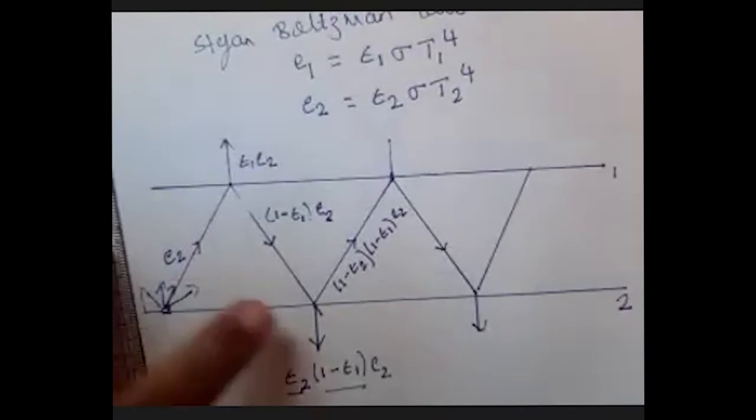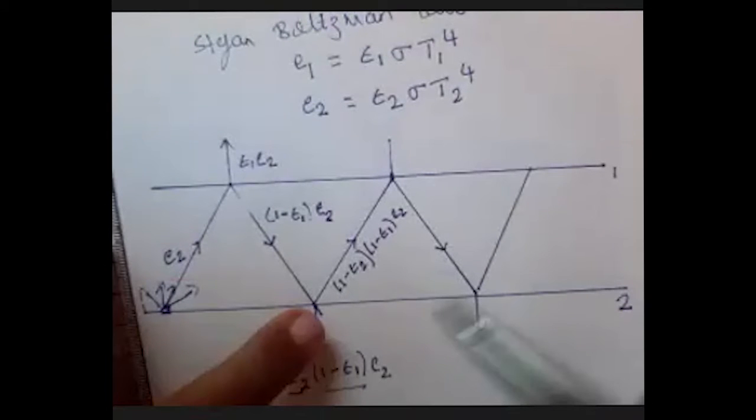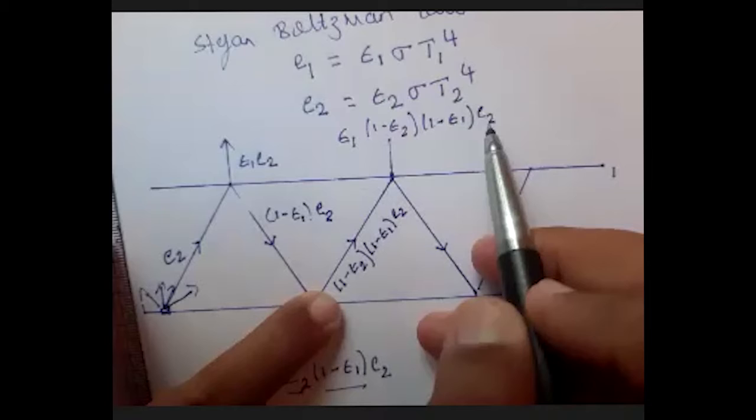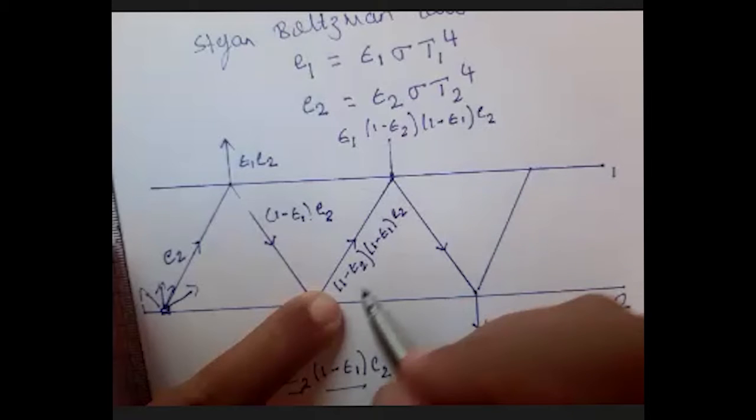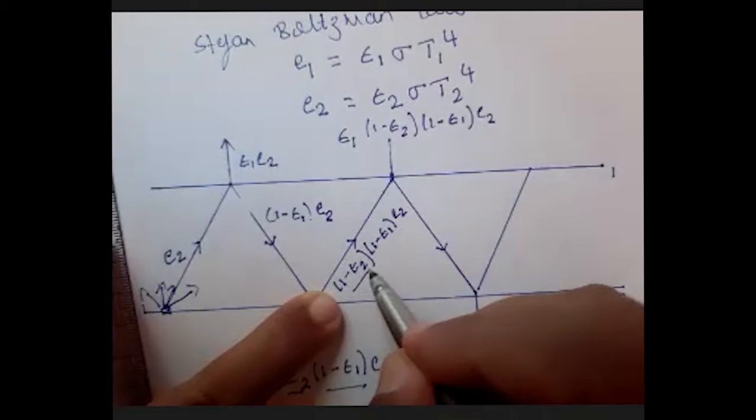Out of this total emissive power, that is 1 minus epsilon 2 into 1 minus epsilon 1 into E2, the rest is 1 minus epsilon 1 of this total.